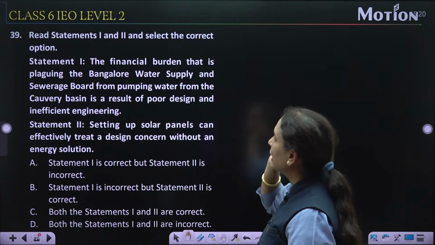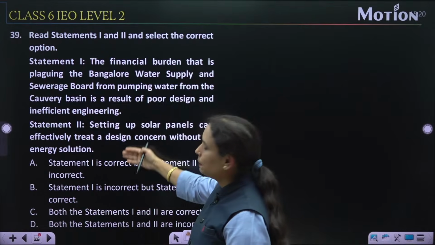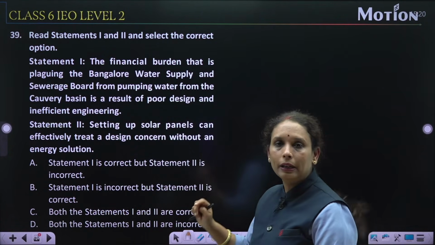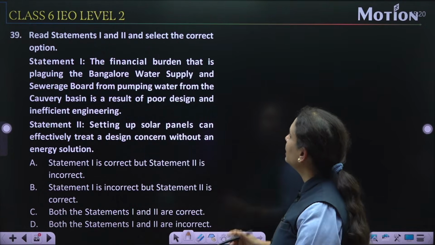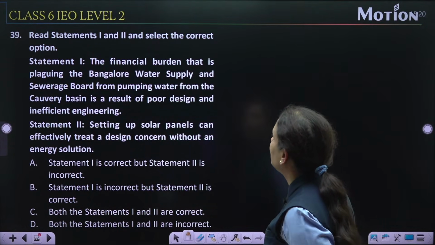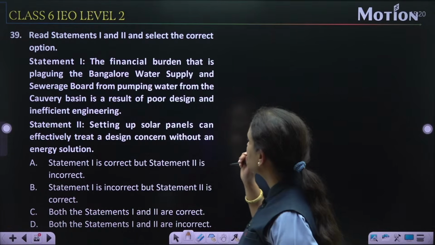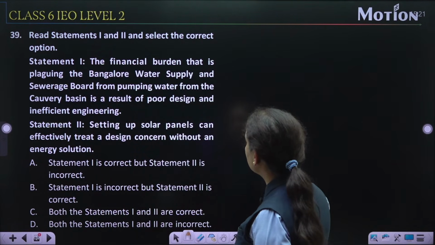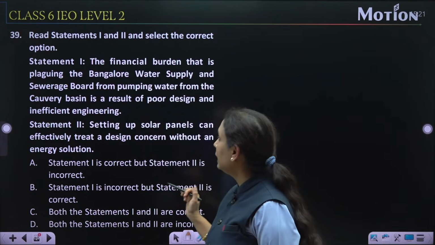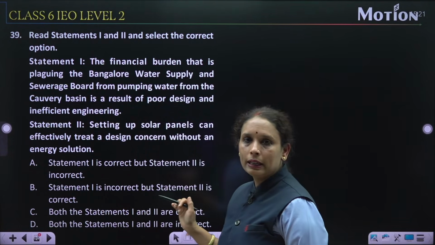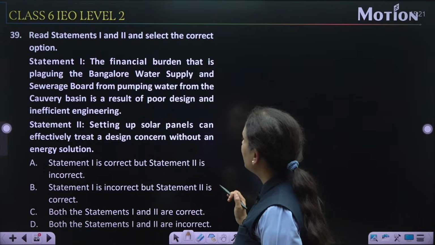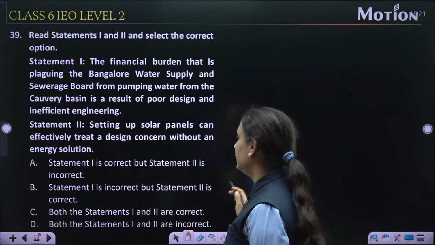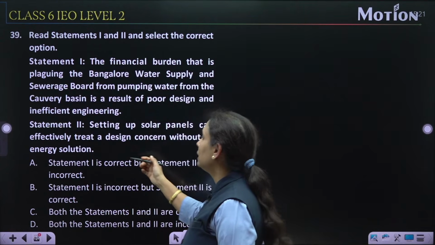Read statements 1 and 2 and select the correct option. स्टेटमेंट 1 एंड स्टेटमेंट 2 को रीड करके इनमें करेक्ट ऑप्शन हमको चूज करना है, राइट. सो स्टेटमेंट 1, the financial burden that is plugging the Bangalore Water Supply and Sewerage Board from pumping water from the Kaveri Basin is a result of poor design and inefficient engineering, right. दूसरा है हमारा, setting up solar panels can effectively treat a design concern without an energy solution.